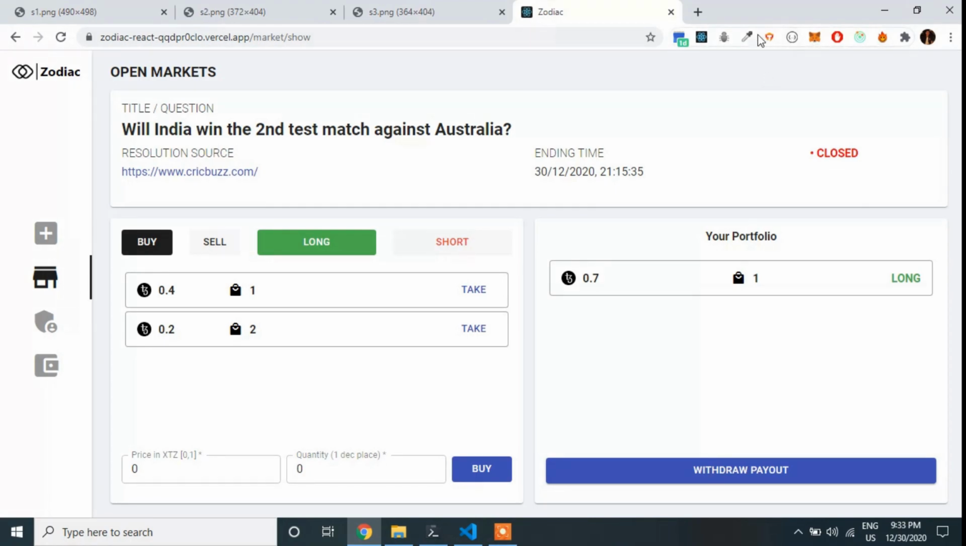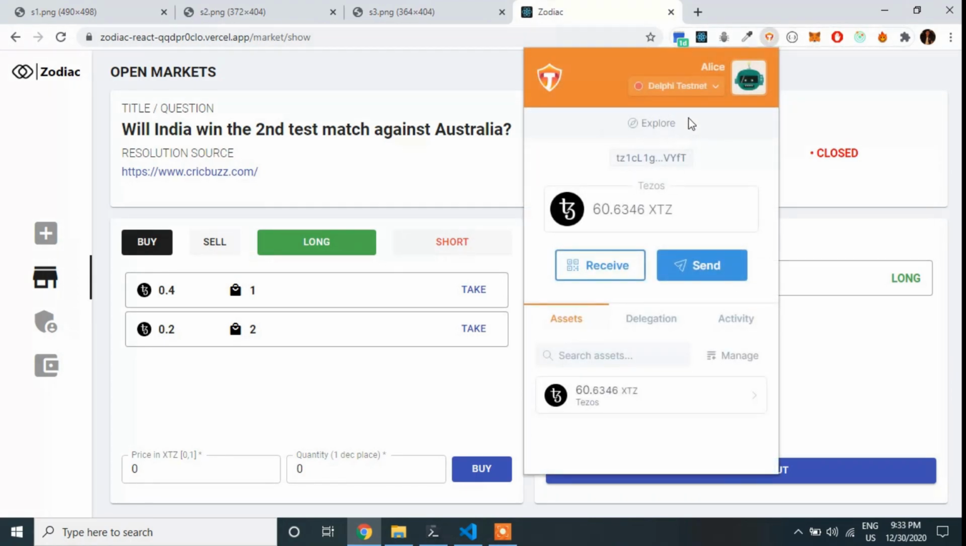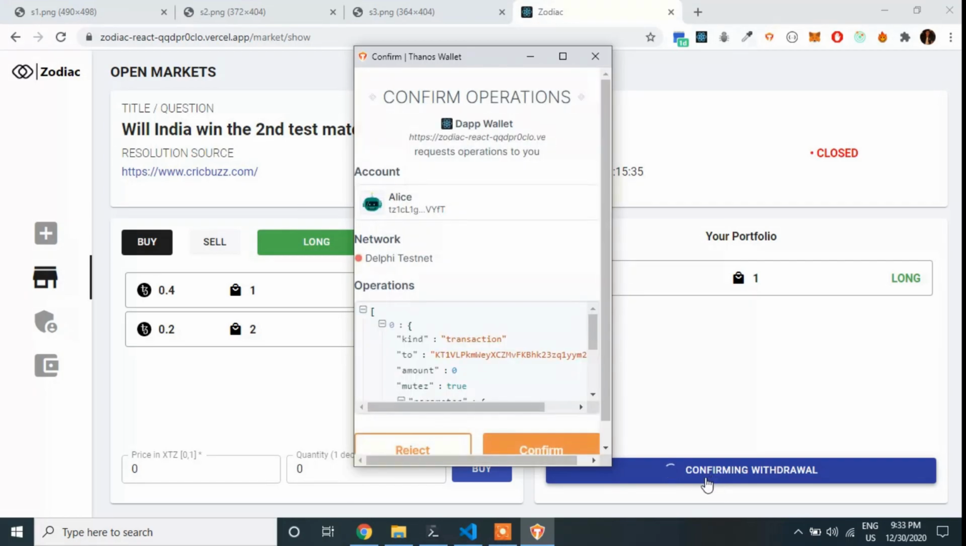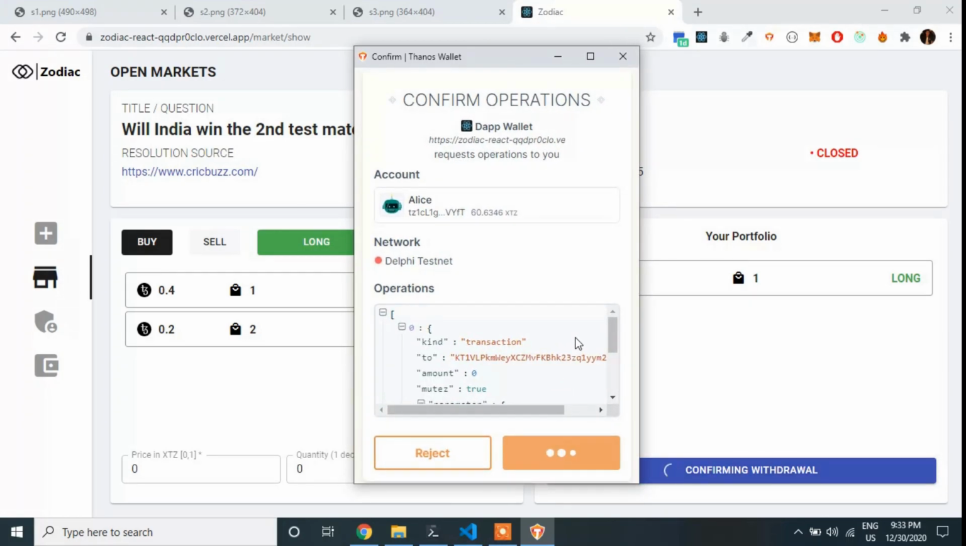So right now Alice has about 60.6 XTZ in her account, but after this it must increase by 1 because since Alice is in the long position and that is the winning position, for one share she will be getting 1 XTZ. So if I click on withdraw and confirm the transaction,